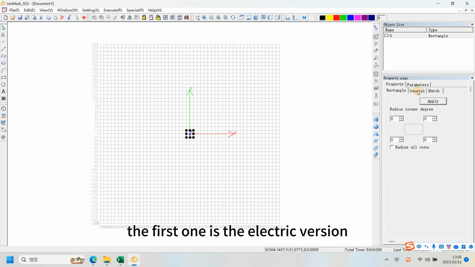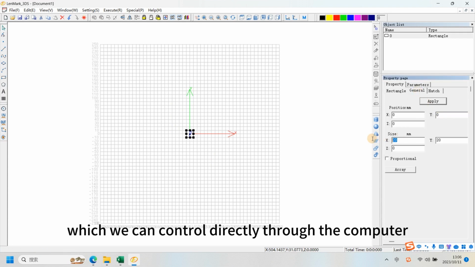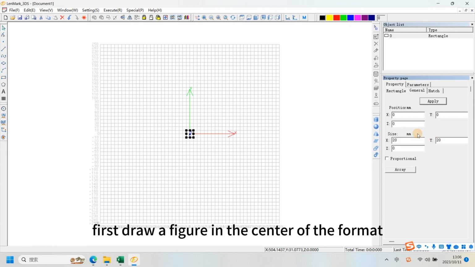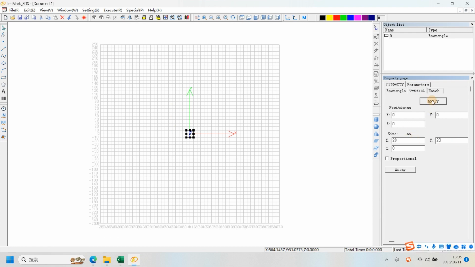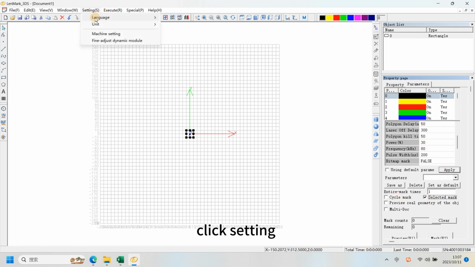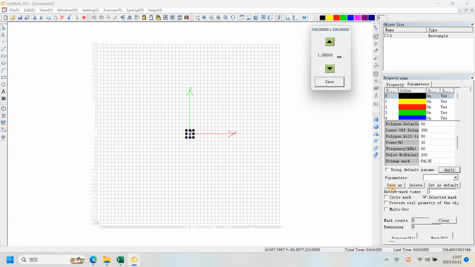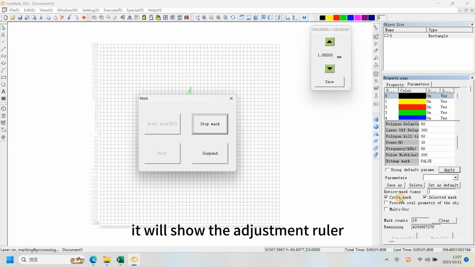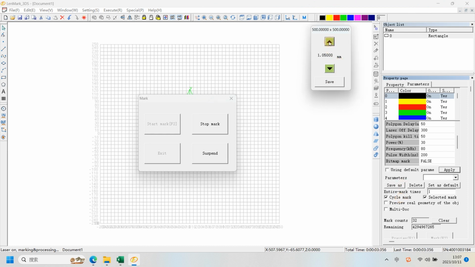The first one is electric version, which we can control directly through the computer. First, draw a figure in the center of the format. Adjust the parameters. Click Setting, click Find Adjust Dynamic Module. It will show the adjustment ruler.